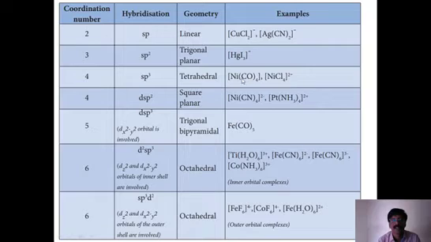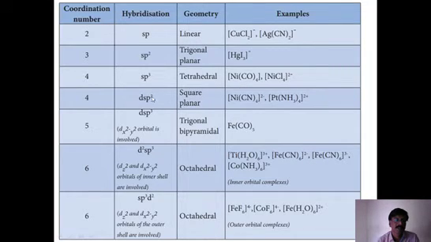Good examples are nickel carbonyl and nickel chloride, where in nickel carbonyl, nickel is in zero oxidation state, and in nickel chloride, nickel is in +2 oxidation state. We will check how sp3 hybridization is possible in the detailed study of complexes after this.